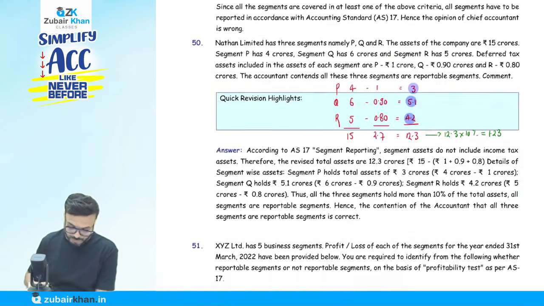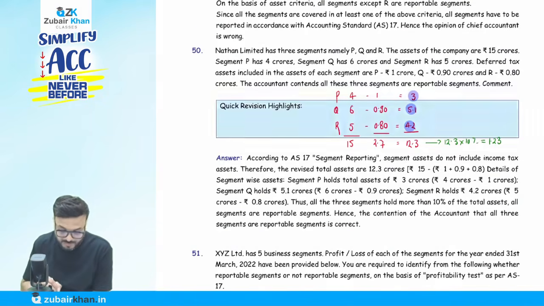Now come to question number 50. They say Nathan Limited has three segments, namely P, Q, and R. The total assets of the company are 15 crore. Segment P has 4 crore, segment Q has 6 crore, and segment R has 5 crore. The total is 15 crore. Then they say deferred tax asset is included in the assets of each segment. P has how much deferred tax asset?